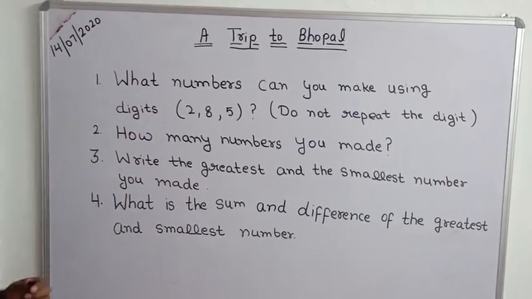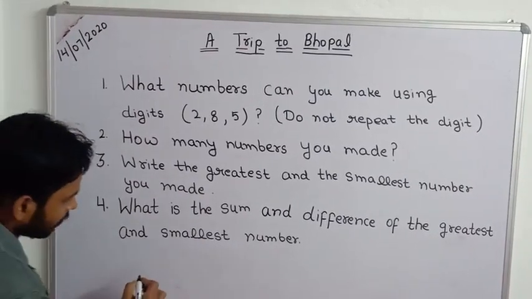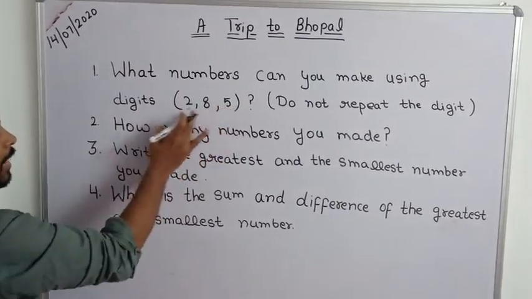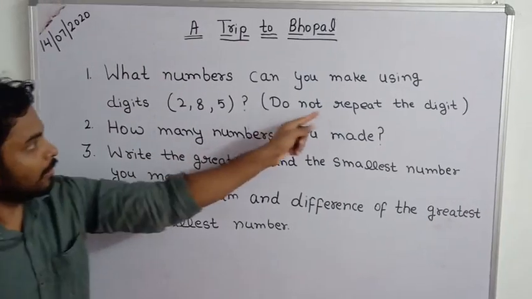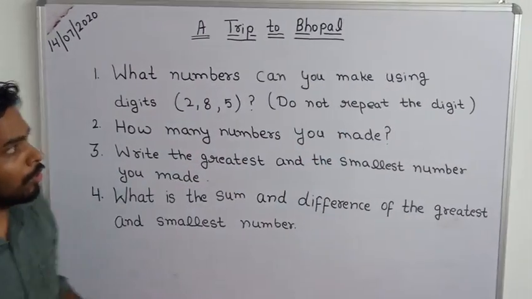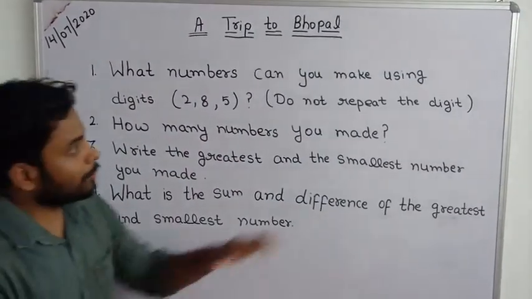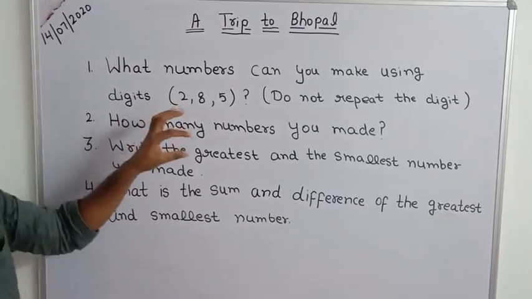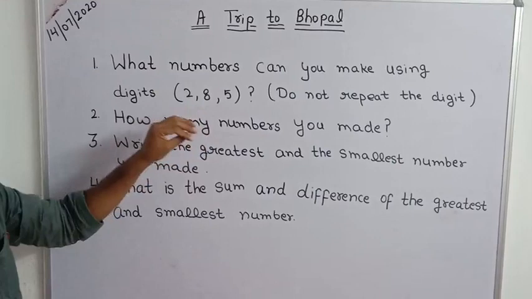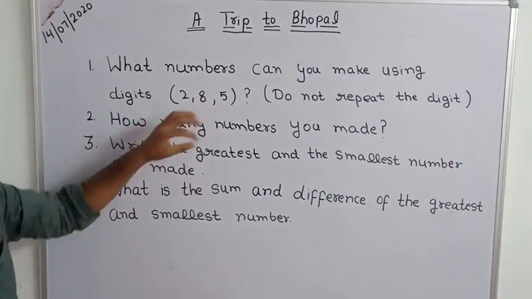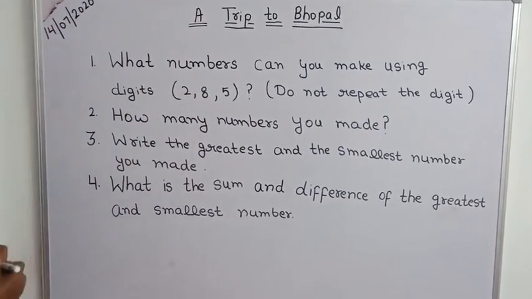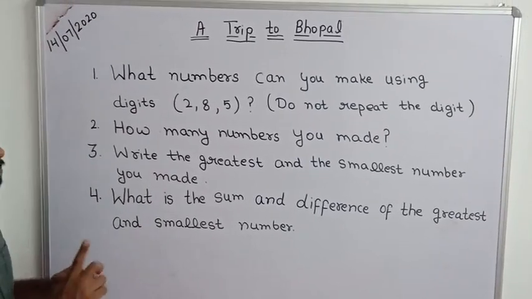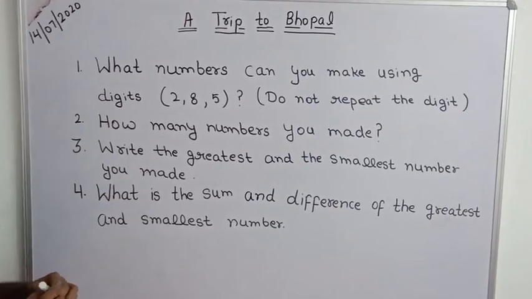Tell me the first number we can make with the help of these 3 digits, without repeating them. It means we can make only 3-digit numbers. So the first number may be, tell me fast.